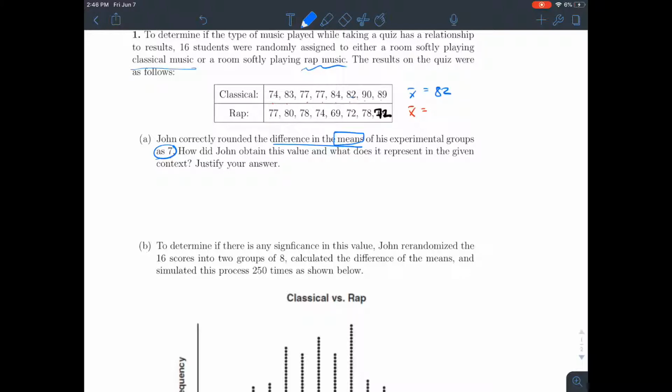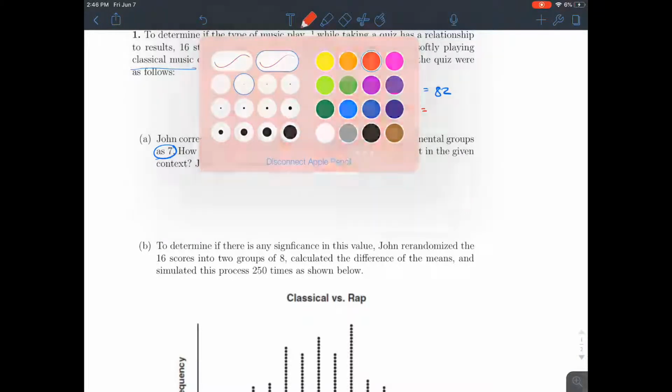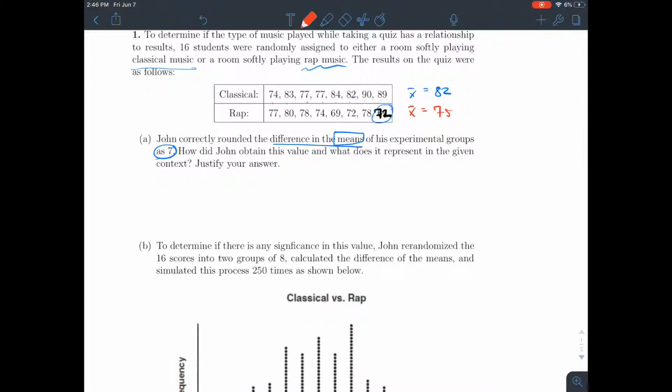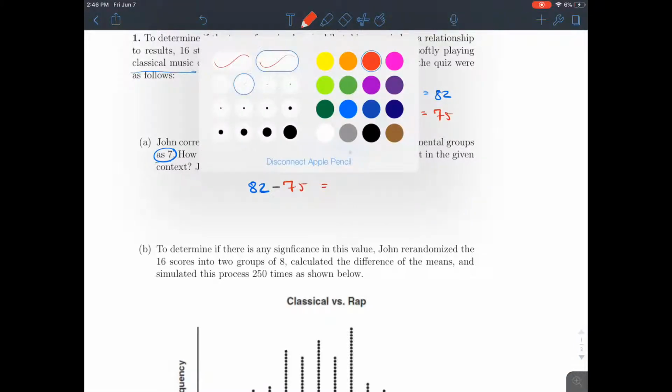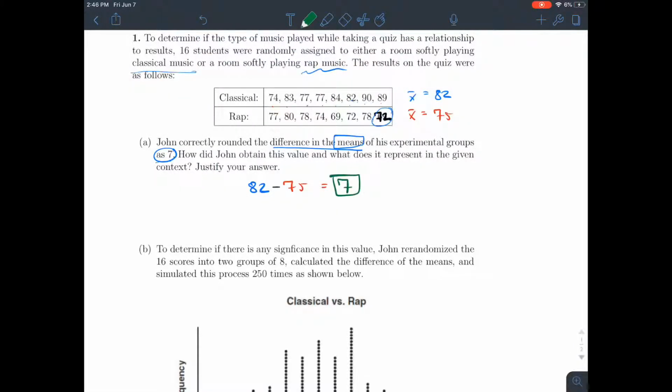And we'll do the same thing for the second one. So 77 plus 80 plus 78 plus 74 plus 69 plus 72 plus 78 plus, please make sure you use the edited value here, 72, all divided by 8, gives us 75. And so we have the two means here, and if we do the difference in the means, 82 minus 75, that gives us the 7 that John found.